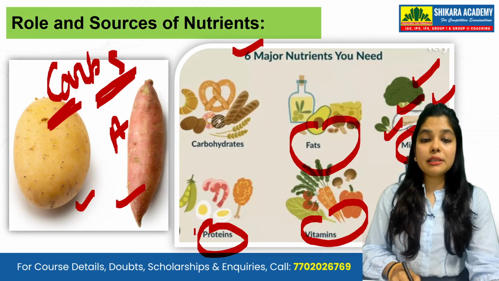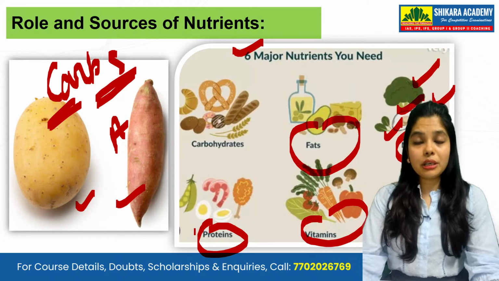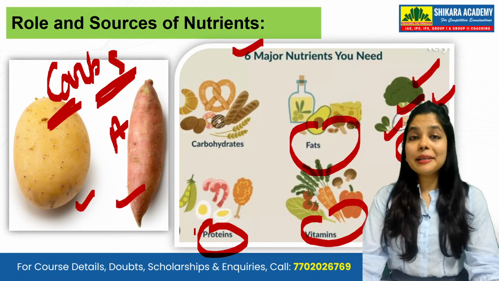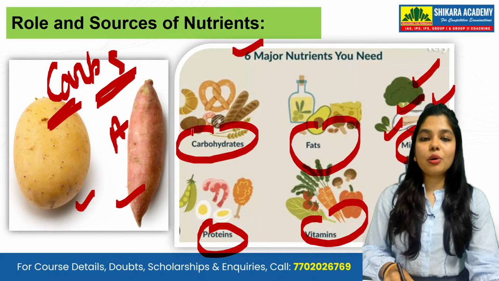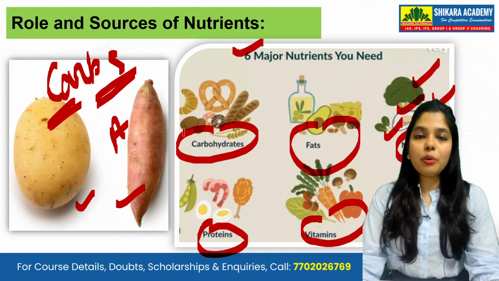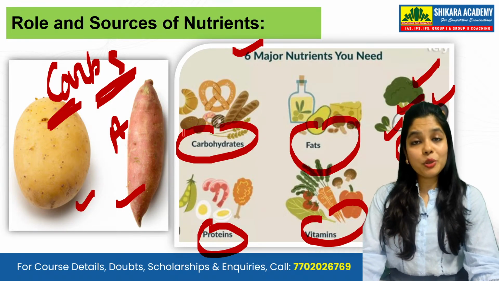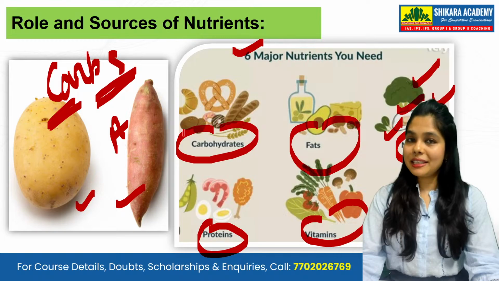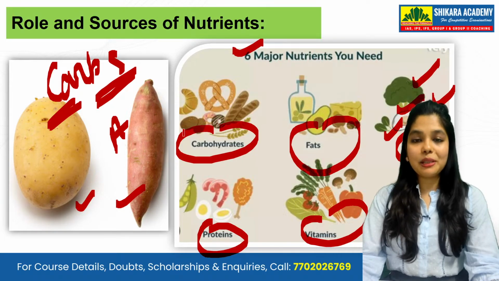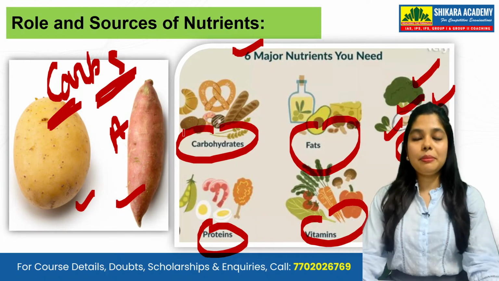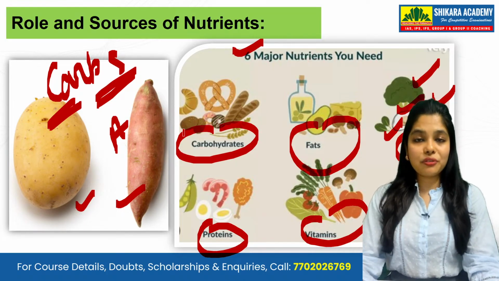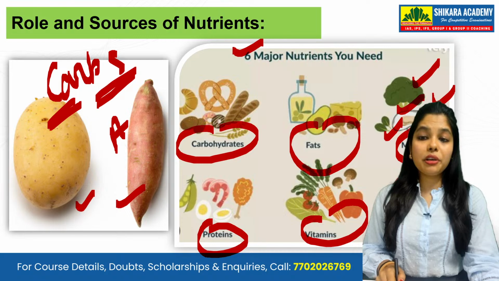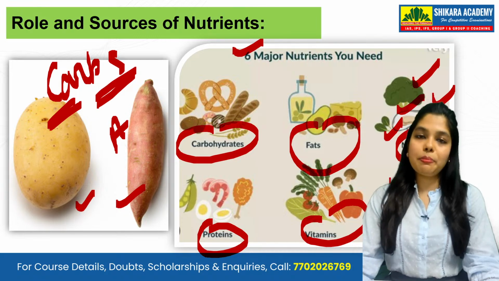Then you need proteins. You need plant protein, you need animal protein. If you are vegetarian, you have to take plant protein, that is your paneer, tofu, milk, peas. Then you need carbohydrates also because you have to work. If you're working whole day, if you're studying, your energy is getting utilized somewhere. You need carbs as well. If you think that only fruits and vegetables will do, that is not possible, students. You have to take some amount of protein, carbohydrates, minerals, fats, and definitely, last but not the least, water becomes a very important part of your life.